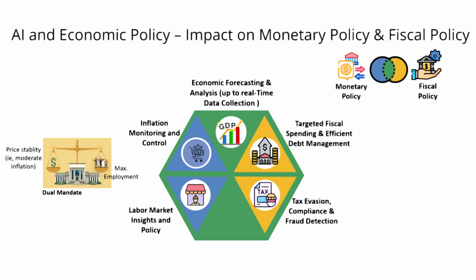Looking at the fraud aspect of it, fraud and misuse of public funds, for example, social security or unemployment benefits, can lead to significant financial losses. Machine learning algorithms can detect anomalies in spending data, flagging potentially fraudulent claims or transactions. This helps safeguard public funds and improves fiscal accountability.